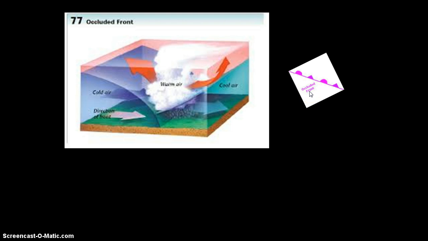And the symbol for an occluded front is going to be kind of this pinkish purplish color where you have half circles and you have triangles, again representing that there's warm air and cold air. So those are the four different fronts: cold fronts, warm fronts, stationary fronts, and occluded fronts, and they are important in terms of what our weather brings with them.